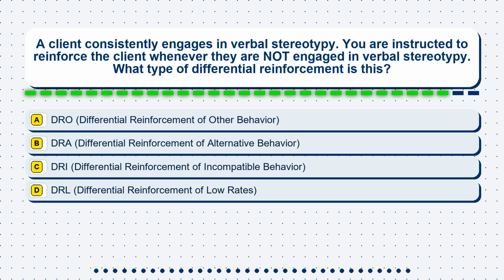Question 19. A client consistently engages in verbal stereotypy. You are instructed to reinforce the client whenever they are not engaged in verbal stereotypy. What type of differential reinforcement is this? Option A, DRO, differential reinforcement of other behavior. Option B, DRA, differential reinforcement of alternative behavior. Option C, DRI, differential reinforcement of incompatible behavior. Option D, DRL, differential reinforcement of low rates.